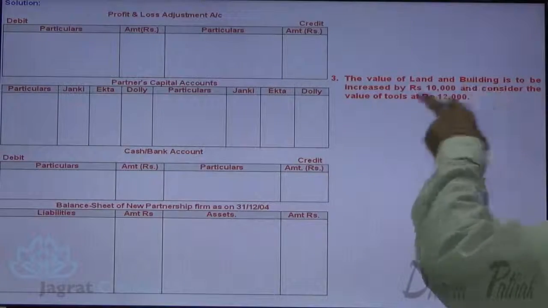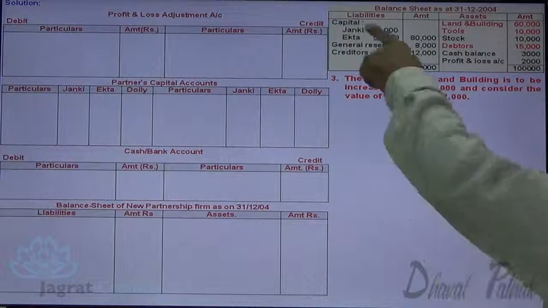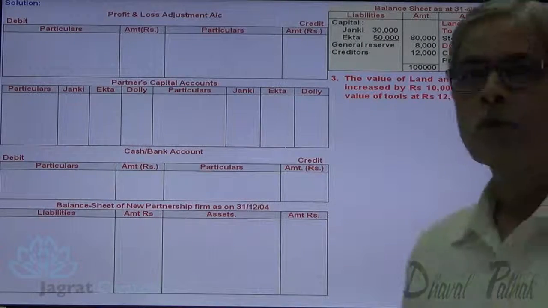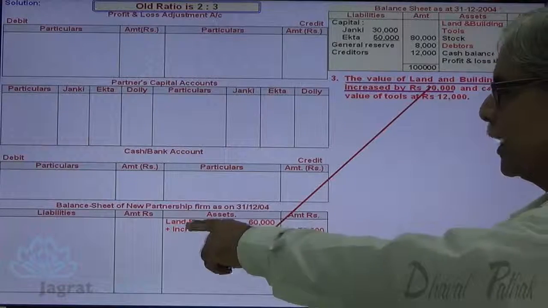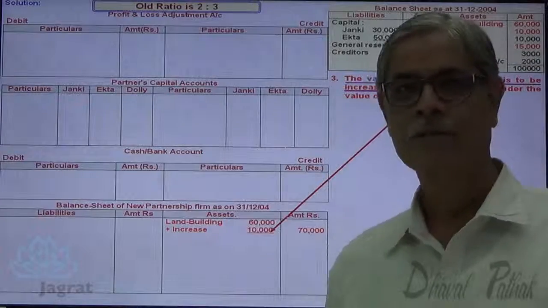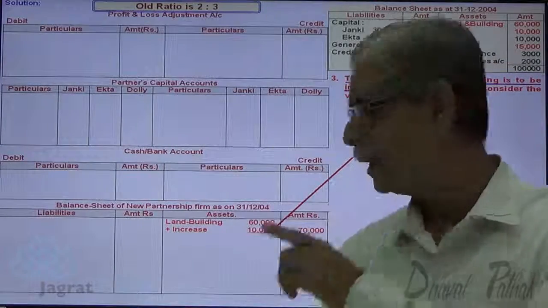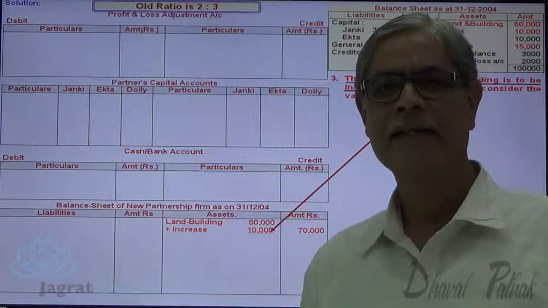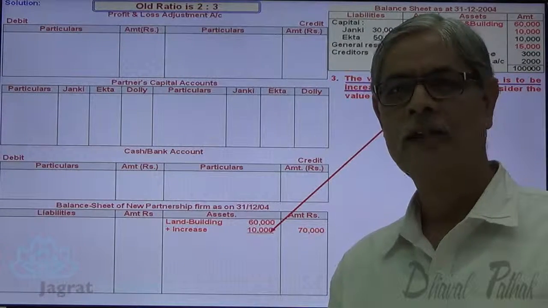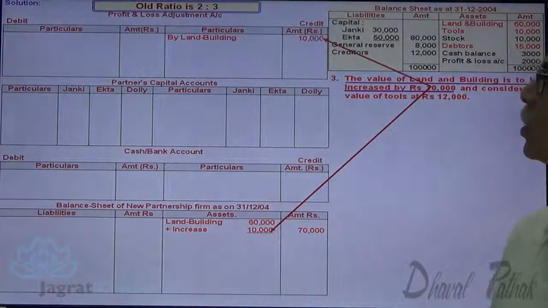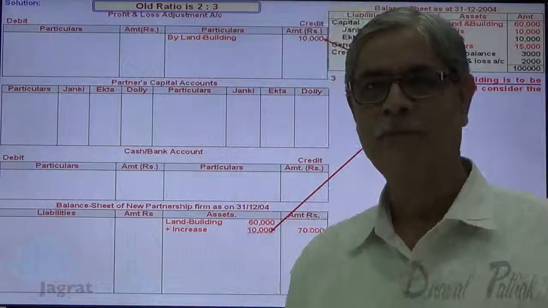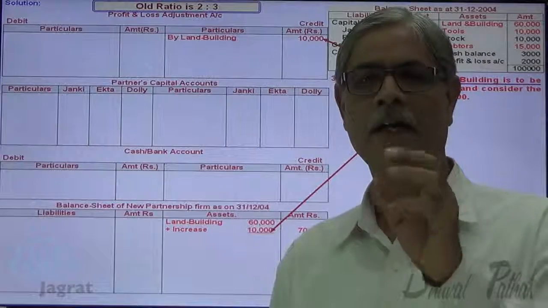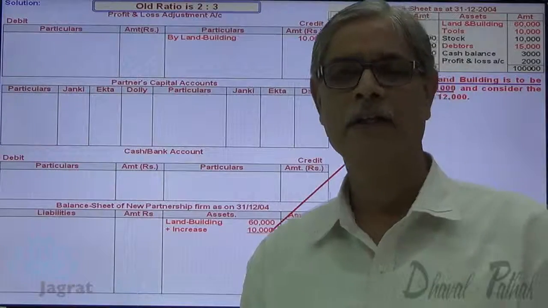So let us start with revaluation adjustments first. The value of land and building is to be increased by 10,000. The value of land and building is given as 60,000, so I write on the asset side 60,000. I increase 10,000 to it, so total land and building reported in the balance sheet is 70,000. Increase in value of land and building is a gain. That gain is credited to the profit and loss adjustment account. So 10,000 is credited to the profit and loss adjustment account. This is how the effect of the first revaluation adjustment is given. Land and building account debit, profit and loss adjustment account credit.